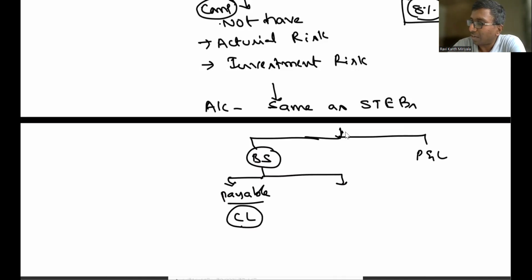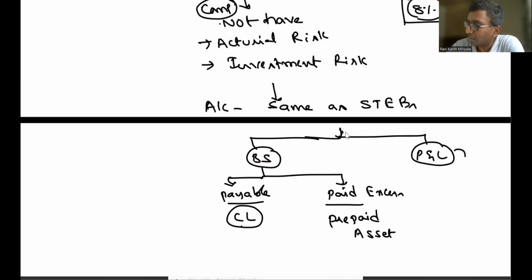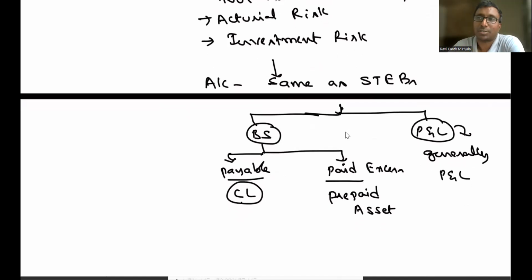No, sir, we already paid excess. Oh, you already paid excess. Not a problem. If it is paid in excess, that is nothing but prepaid. You are going to recognize it as a prepaid asset. Next, whatever contribution is made is generally charged to the profit and loss statement. It is treated as an expenditure. Nothing else.